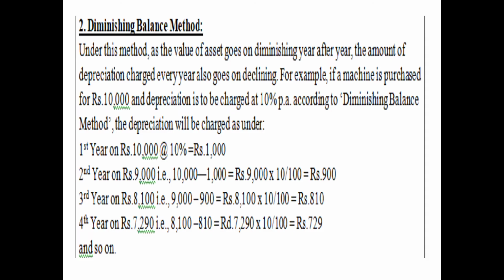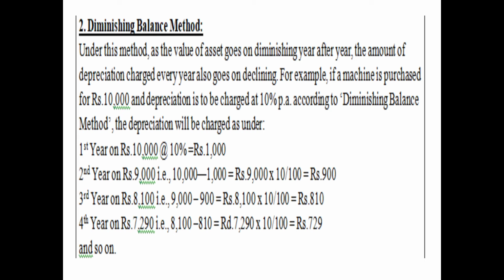Moving ahead with another method, that is diminishing balance method. In this method, what happens, depreciation is not calculated on the original cost, rather every year the depreciation is calculated on the book value, or we can say on the written down value. That means on the value calculated after deducting the depreciation up to date.